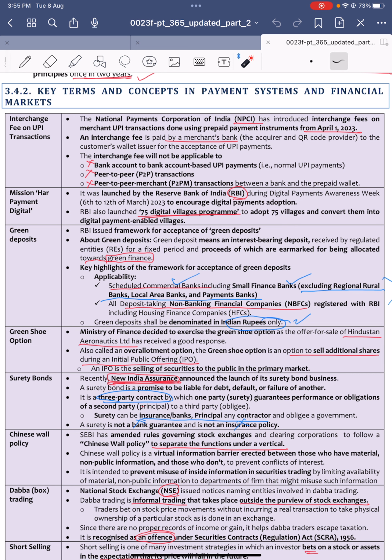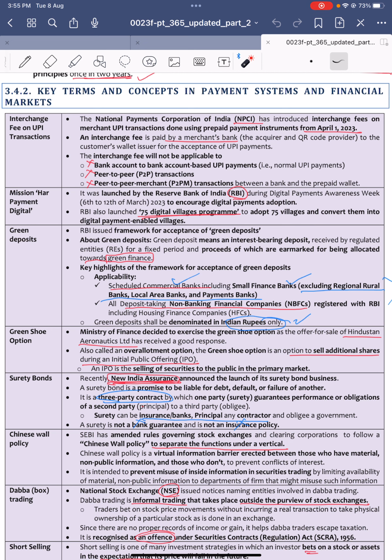Recently, RBI issued a framework for accepting green deposits. What are these green deposits? They are related to green finance. What is green finance?